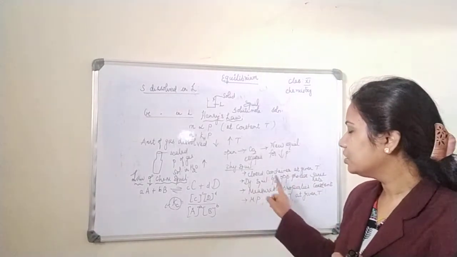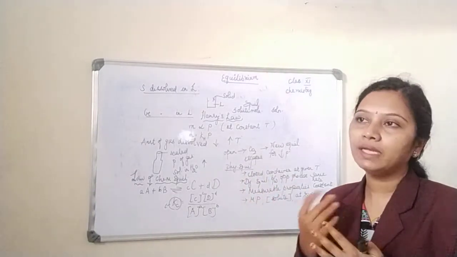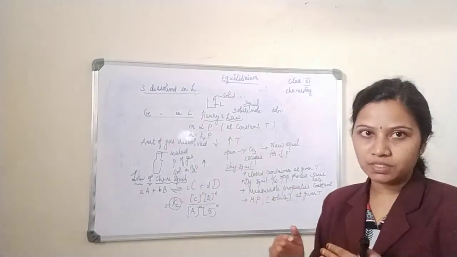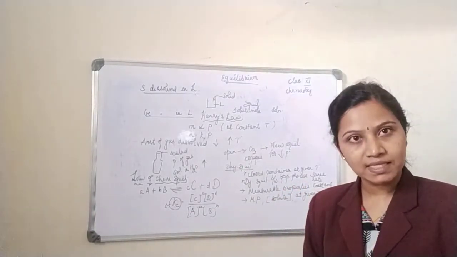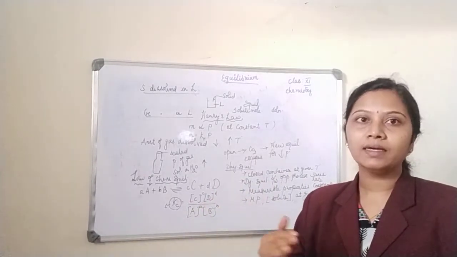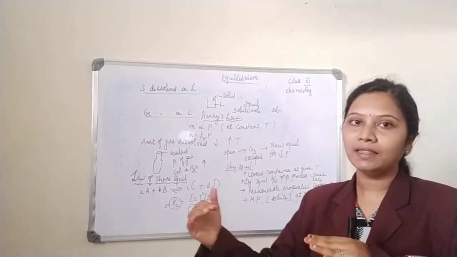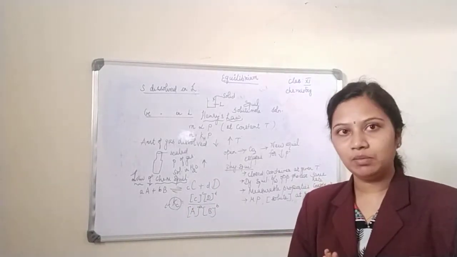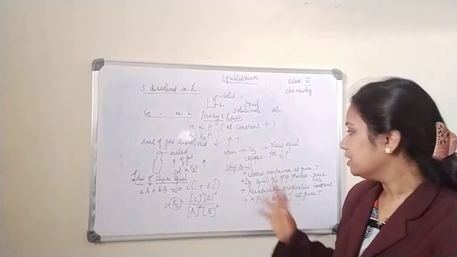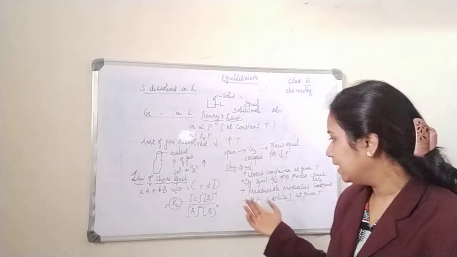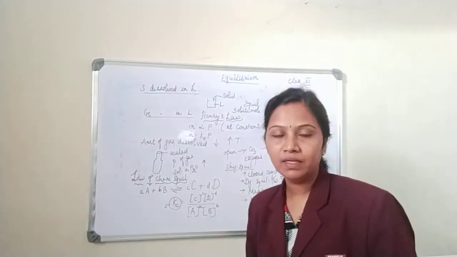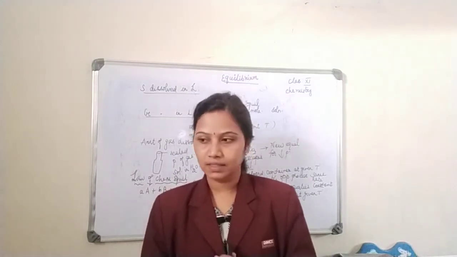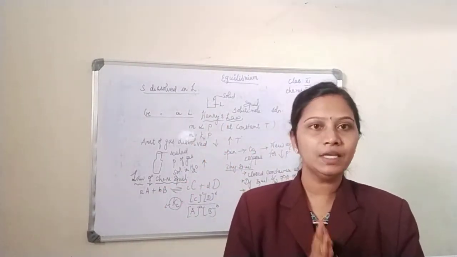And what is your second condition? We know physical equilibrium is also dynamic in nature. So there should be a dynamic equilibrium between the opposing processes. The dynamic equilibrium will exist when the opposing processes are occurring at the same rate, the forward reaction and the backward reaction proceeding at the same rate. Then other measurable properties should be kept constant, like melting point, and concentration of solute at a given temperature. All the other measurable properties will be maintained constant. Done. So these are the characteristics of physical equilibrium.